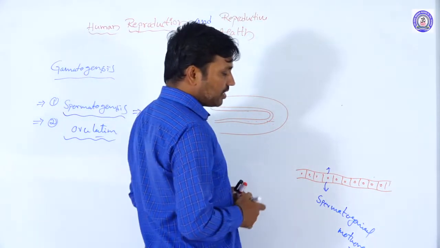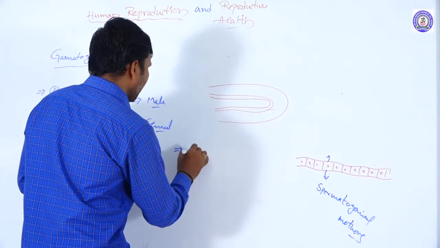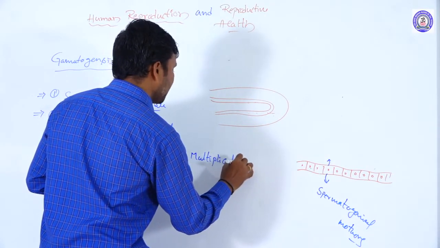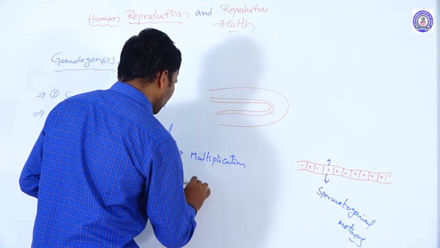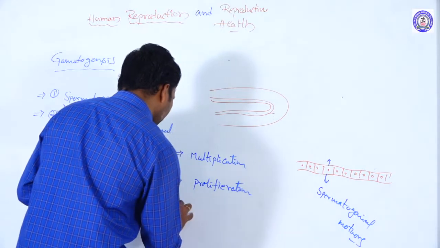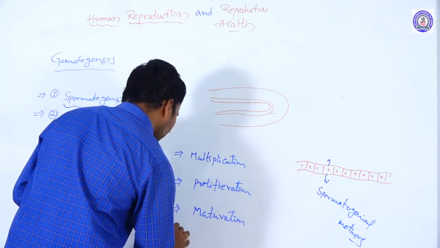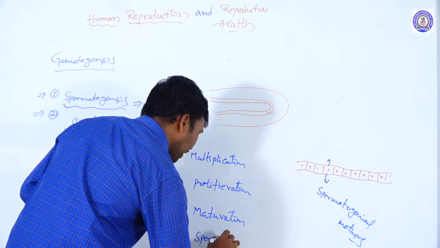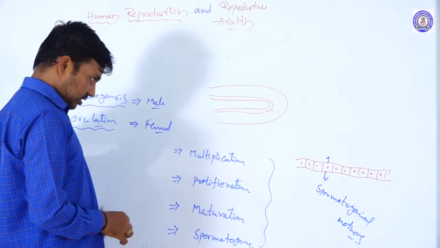In spermatogenesis there are a number of steps. The first is the multiplication step, then the proliferation step, the maturation step, and the spermiogenesis step. These are the steps involved in spermatogenesis.